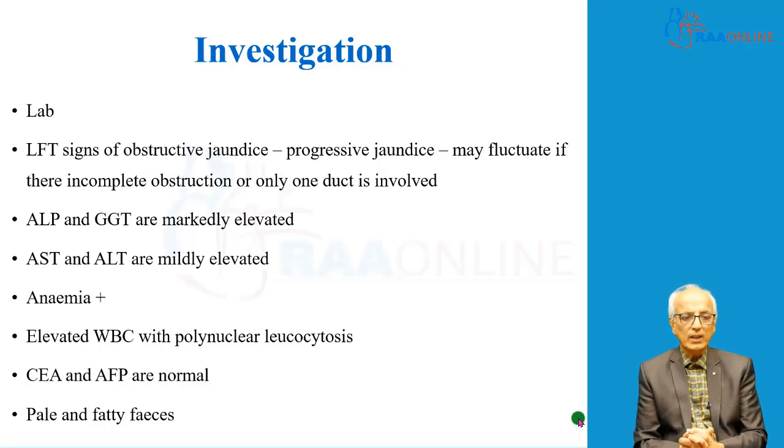Coming to investigation, LFTs show signs of obstructive jaundice, which can be progressive or may fluctuate if there is an incomplete obstruction or only one duct is involved. Classically, alkaline phosphatase and GGT are markedly elevated, while AST and ALT are mildly elevated. Presence of anemia, elevated WBCs with polymorphonuclear leukocytosis, or other features of cholangitis. CEA and AFP are normal.